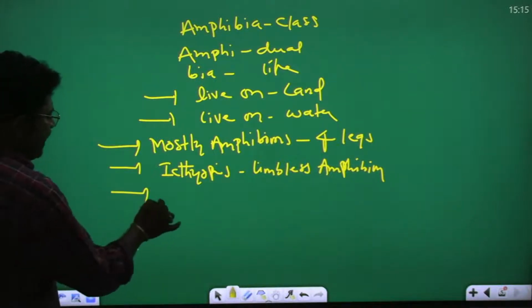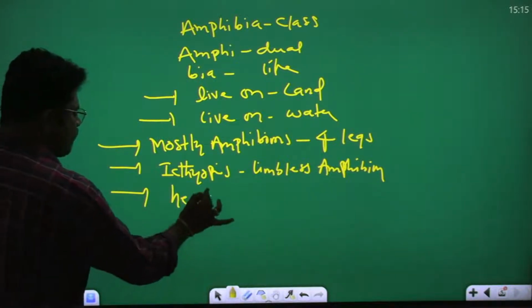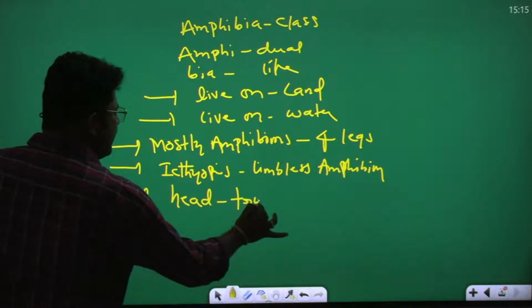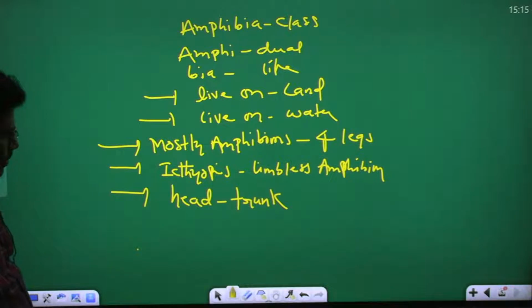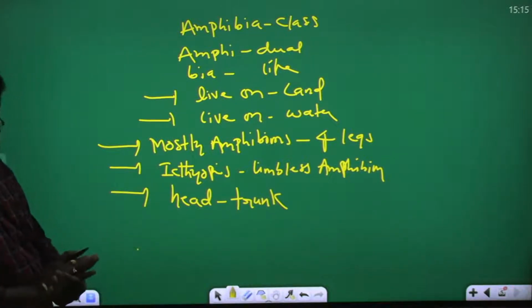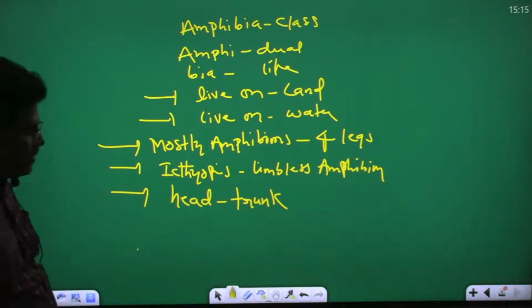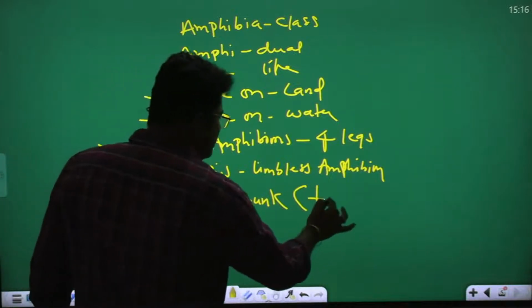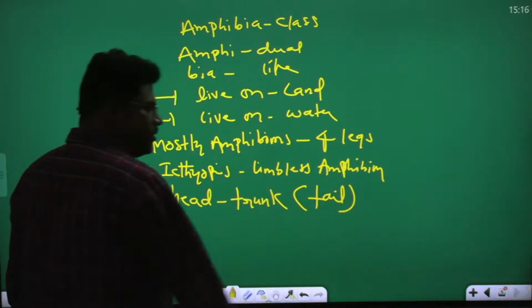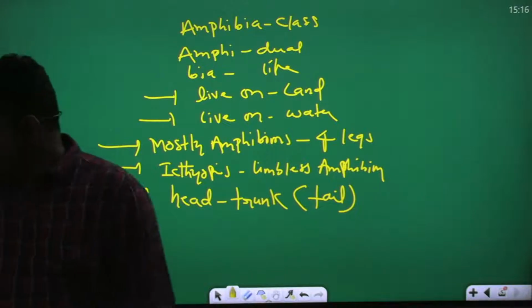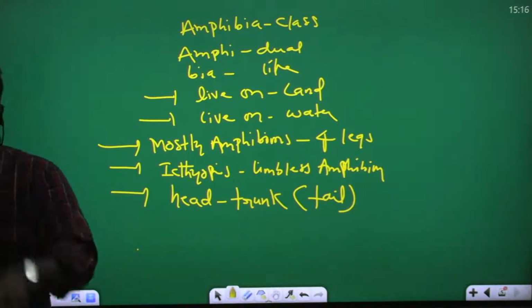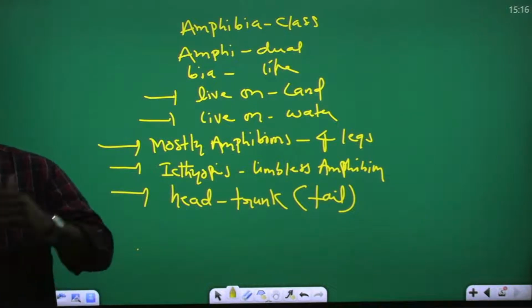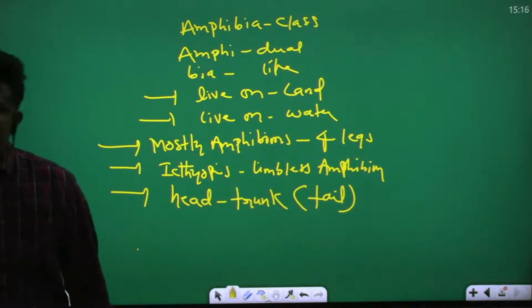Generally the body is divided into head and trunk. Some amphibians also have a tail. So this is the point.